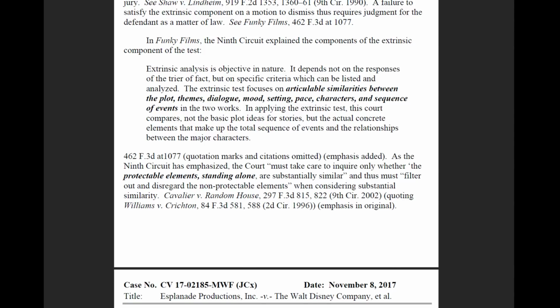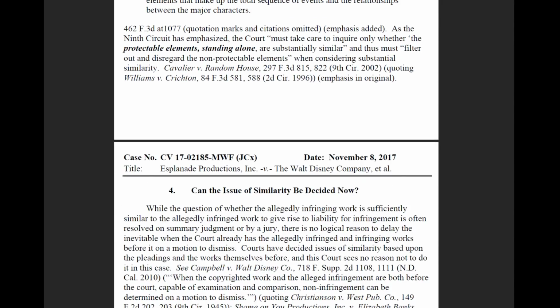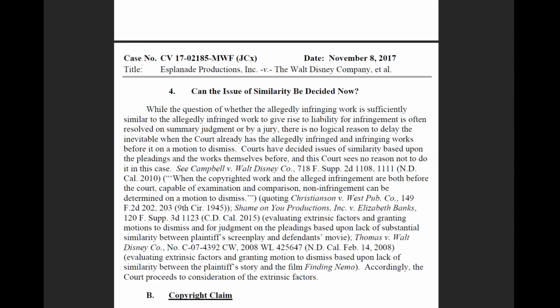Extrinsic analysis is objective in nature. It depends not on the responses of the trier of fact, but on specific criteria which can be listed and analyzed. The extrinsic test focuses on articulable similarities between the plot, themes, dialogue, mood, settings, pace, characters, and sequence of events. As the Ninth Circuit has emphasized, the court must take care to inquire only whether the protectable elements standing alone are substantially similar, and thus must filter out and disregard non-protectable elements.